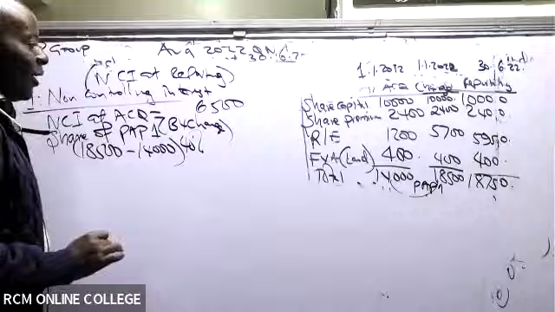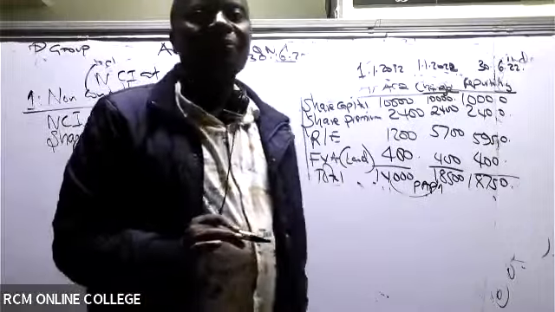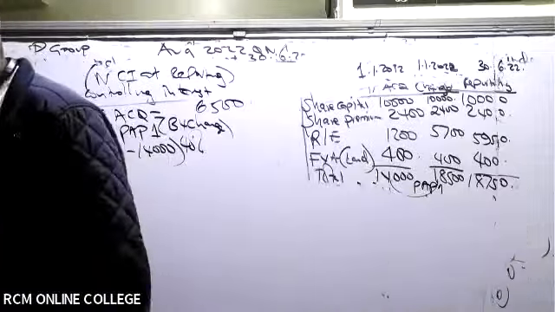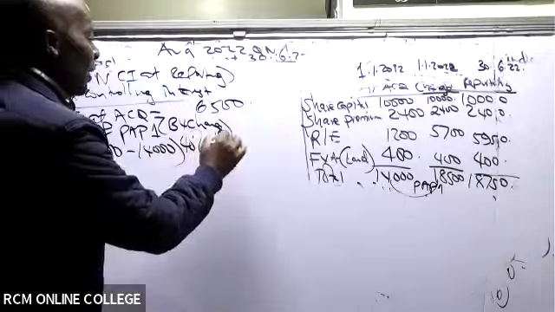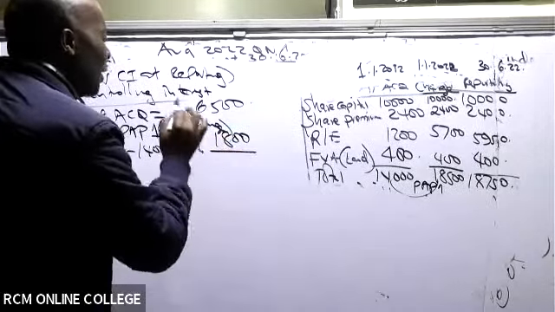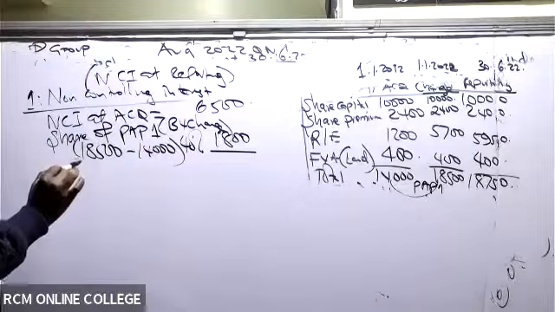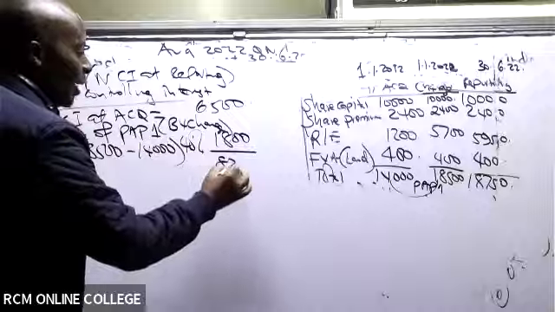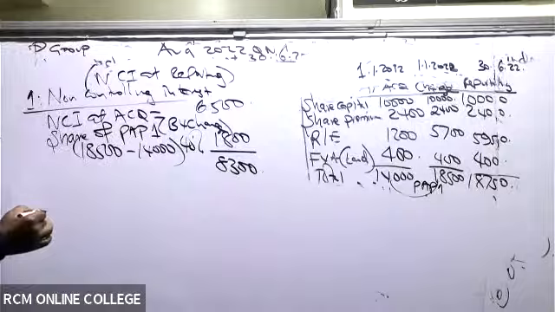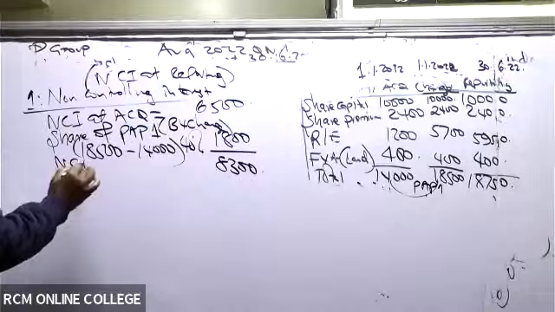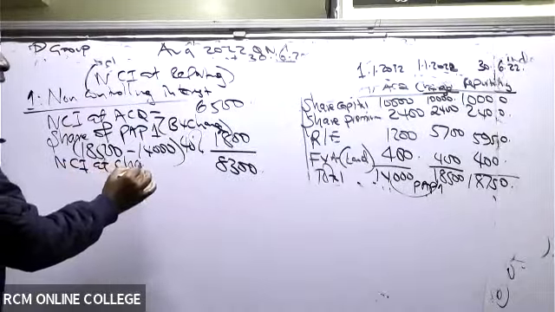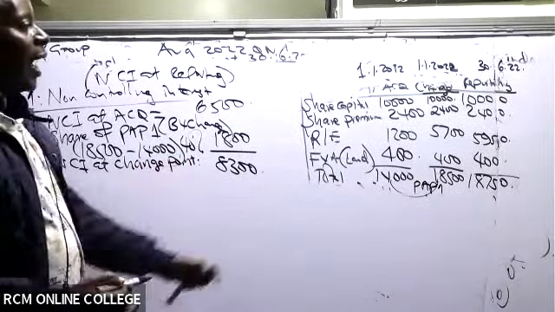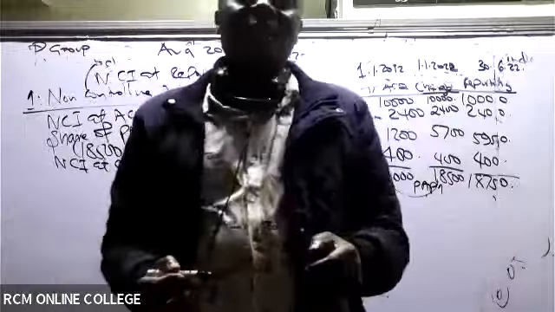Is there somebody who is able to give me this? 1,800. Thank you so much. So then can you kindly go and add there 6,500 plus 1,800. This gives us 8,300. So this is the NCI at the change point. NCI at the change point.